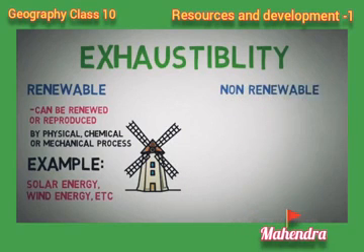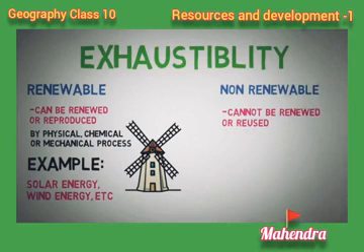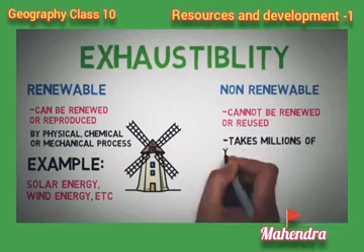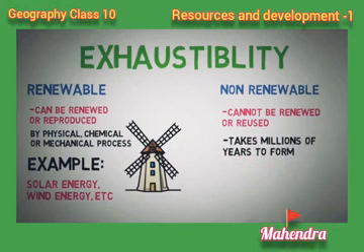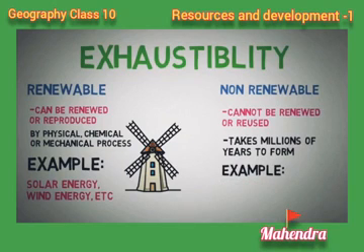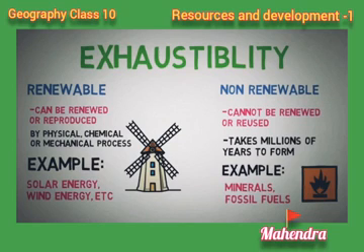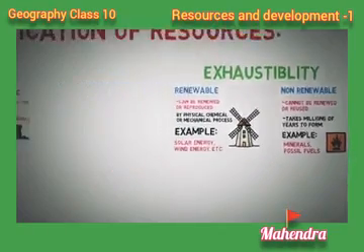Let us see non-renewable. It means it cannot be renewed or reused. Once you use it, you cannot reuse or renew it, and it takes millions of years to form. So it's not easy to form. It takes a lot of years, millions of years. Examples: minerals and fossil fuels are examples of non-renewable. So based on exhaustibility, we have renewable and non-renewable.